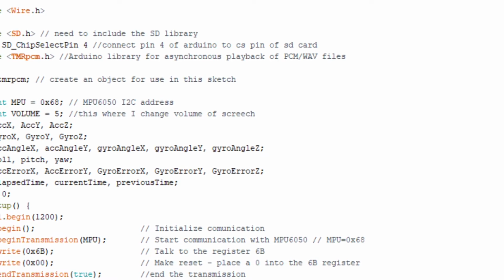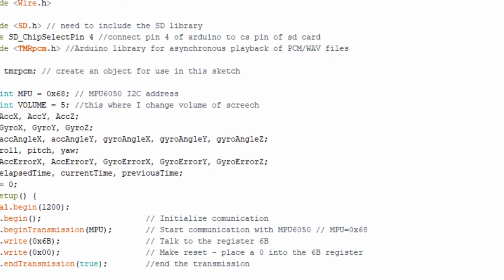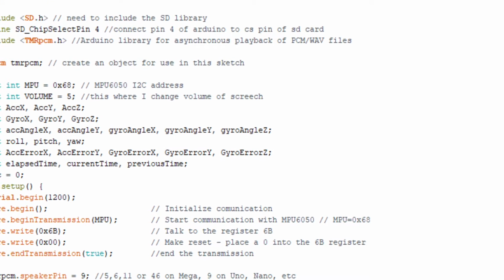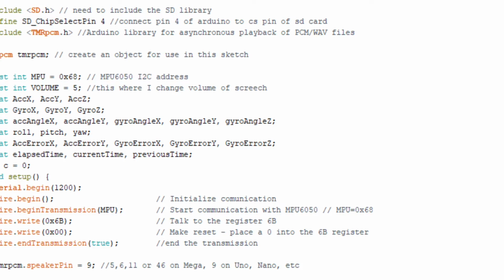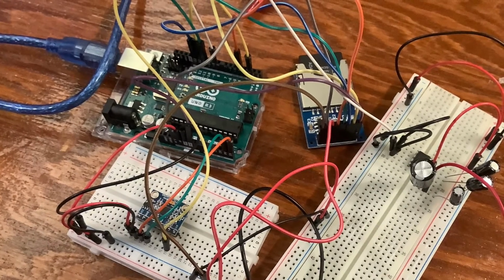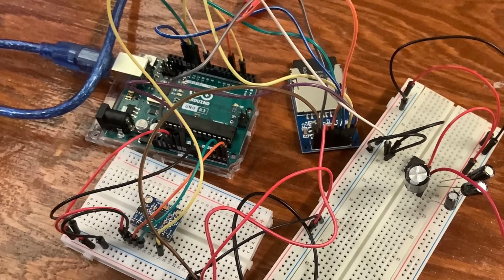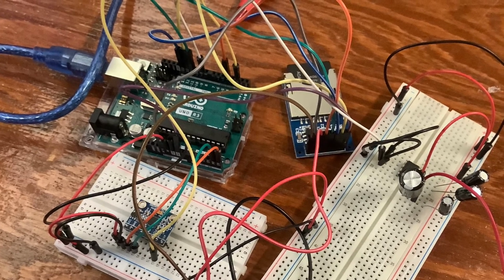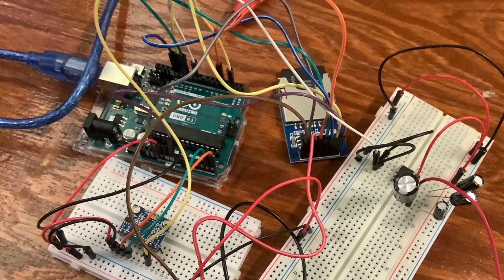Using the sensor data, the roll, pitch, and yaw were calculated to determine whether the sensor was upside down from its original position. To create sound, a speaker was attached as well as an SD card module to hold the .wav sound file. The sound was also amplified using an LM386 operational amplifier circuit.